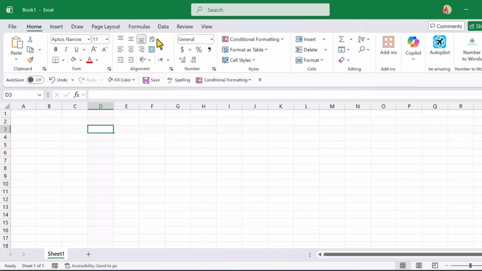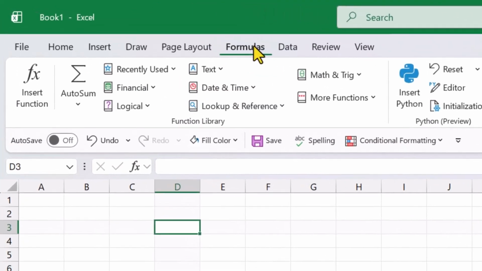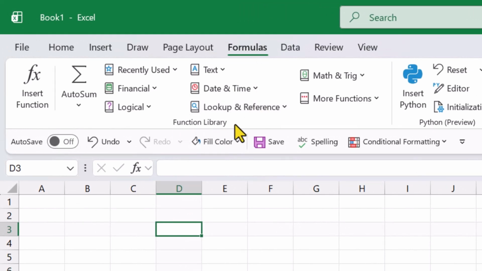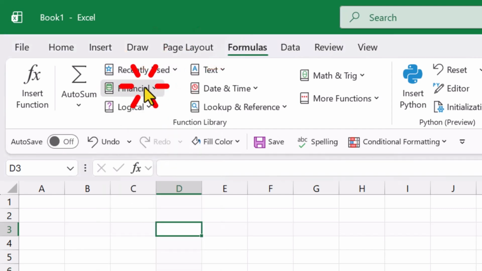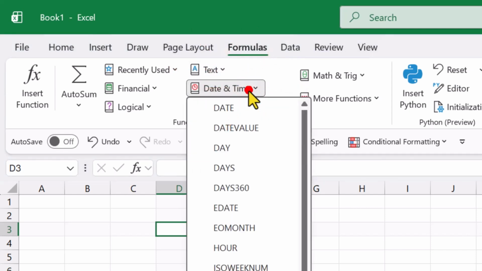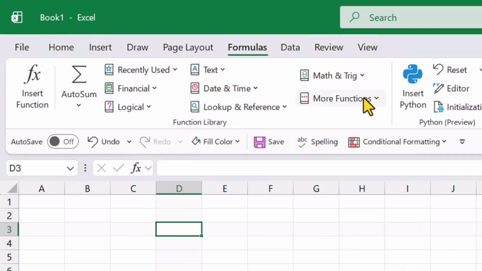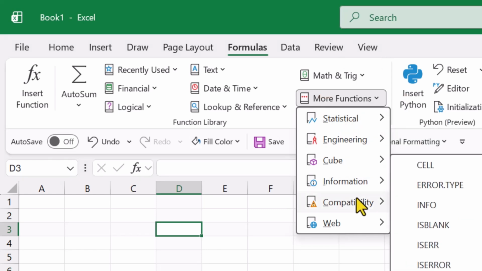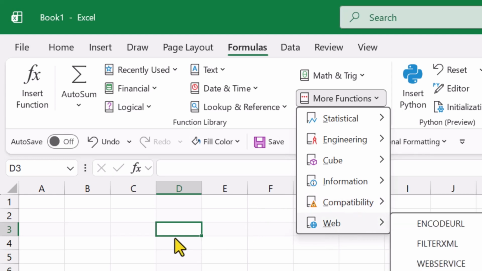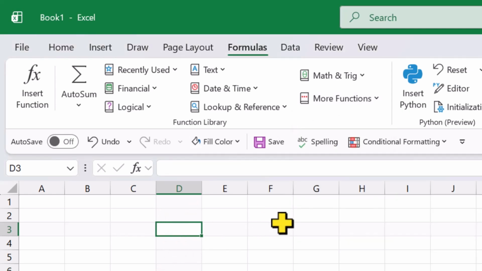If you click on the Formulas tab in Excel, you'll see something called the Function Library. Excel has over 500 functions. Each function is designed for a specific task. Some functions are very simple, and others are very advanced. The good news is this: you will never need to use all 500 functions. Most people use only 15 to 20 functions regularly, and there are a few very important ones that everyone should know. These are what I call the Big Five formulas in Excel. That's what we'll start with.